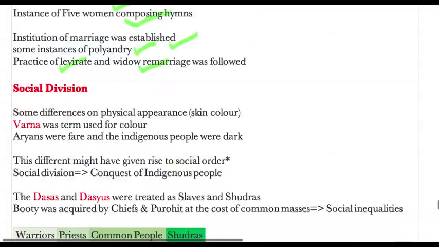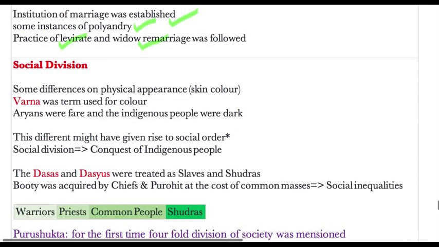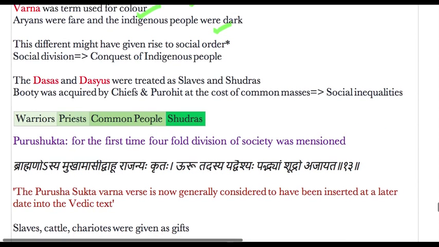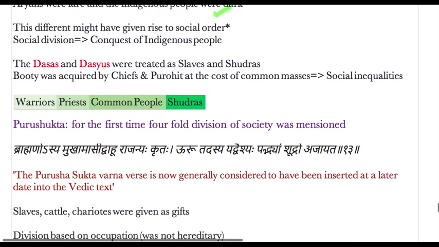Then what was the social division during that period? Some differences in physical appearance were present during that time, that is skin color. Varna was the term used for color. Aryans were fair and indigenous people during that time were darker. This difference might have given rise to social order, but this is generally propounded by British historians. Social division most probably was due to the conquest of indigenous people.